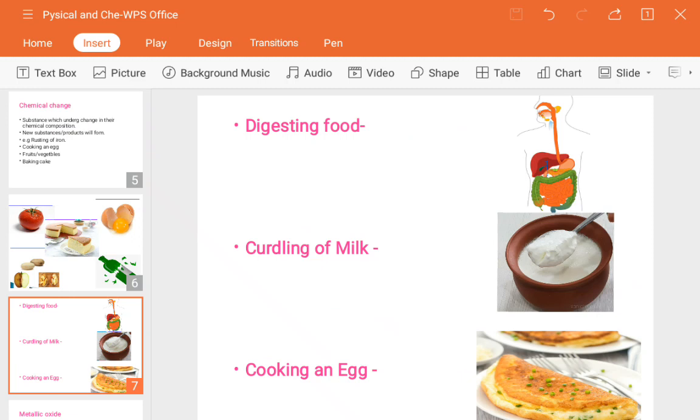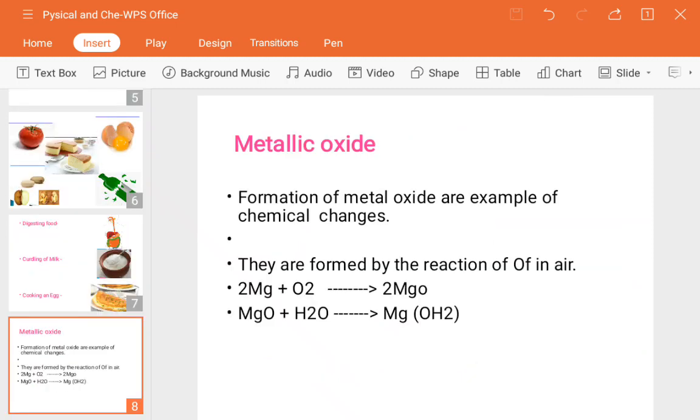Same, if you wanted to prepare an omelette, it is going to convert that solid into the food material. So this is a good example for the chemical and the physical changes which happen in our day-to-day life.